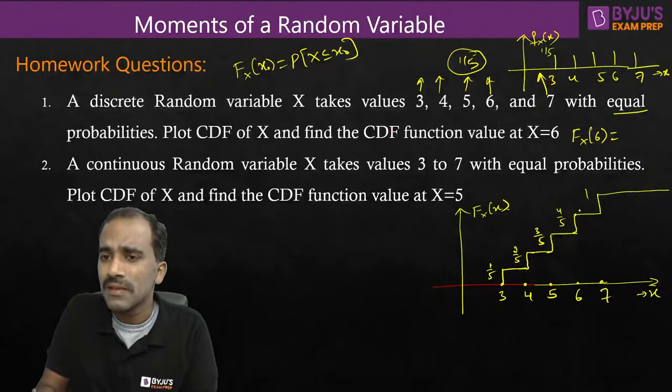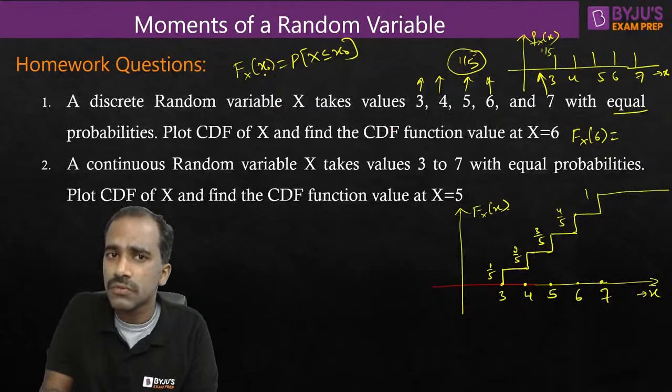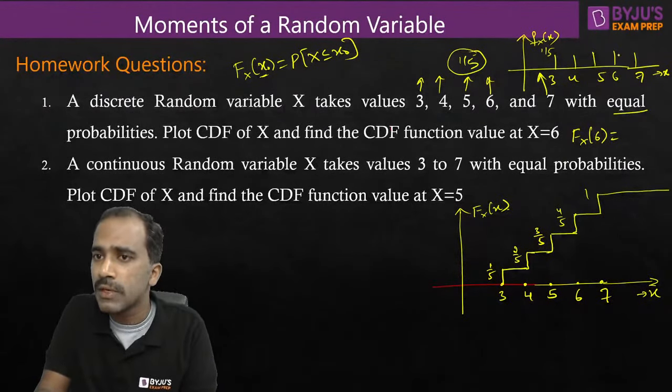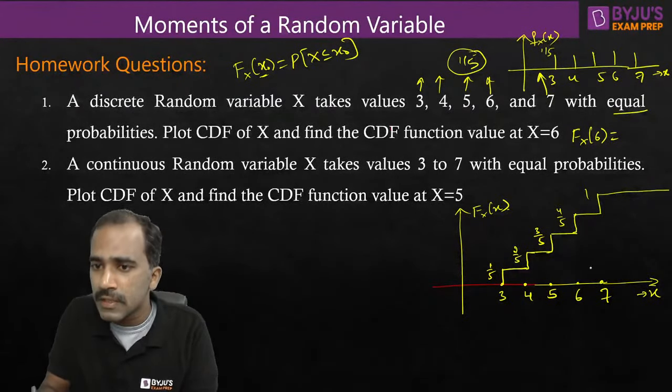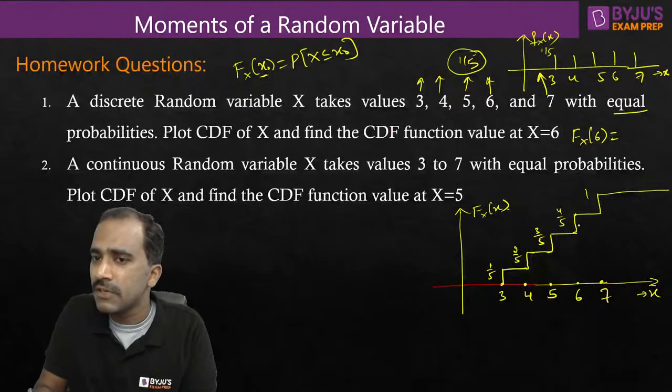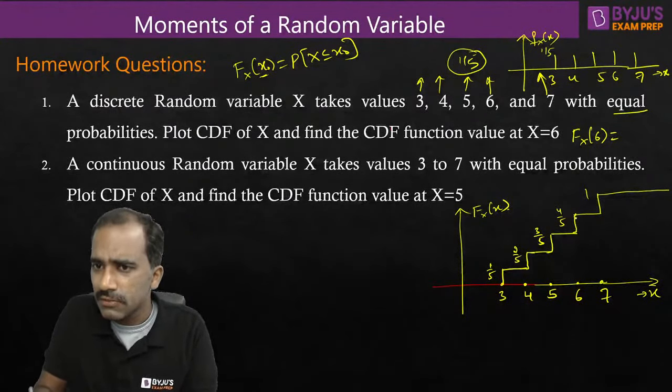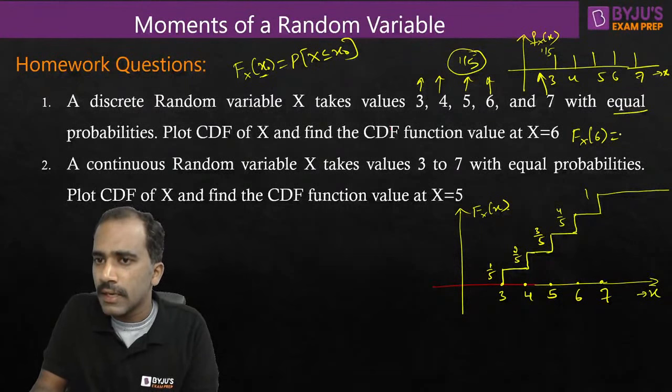Why? Because the definition says so. Fx of x naught means X less than or equal to x naught. The probability of 6 also should be included. So if you observe, before 6, the probability of 6 is not included. After 6, the probability of 6 is included. So that's why take the CDF value just after the number, to find the CDF value at a particular point. When there is a discontinuity, take the value after that point. Right? So what is Fx of 6? From this you can find it as 4 by 5.